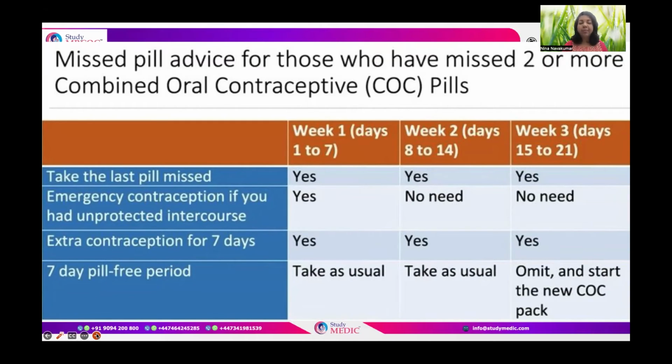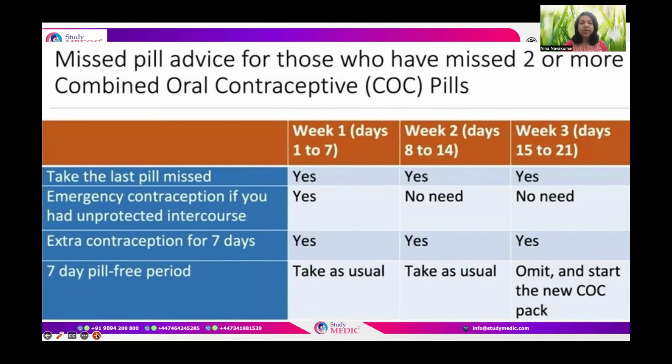So if we have missed 2 or more pills of the combined oral contraceptive pills, what happens if the pills are missed in week 1, that is from day 1 to 7? Take the last missed pill. Emergency contraception, if unprotected sexual intercourse has happened, yes, it has to be given. Extra protection for the next 7 days has to be given. And the 7-day pill-free period can be taken as usual.